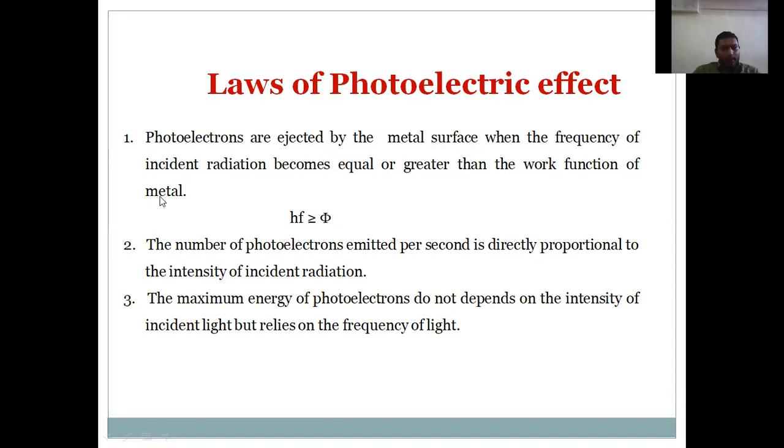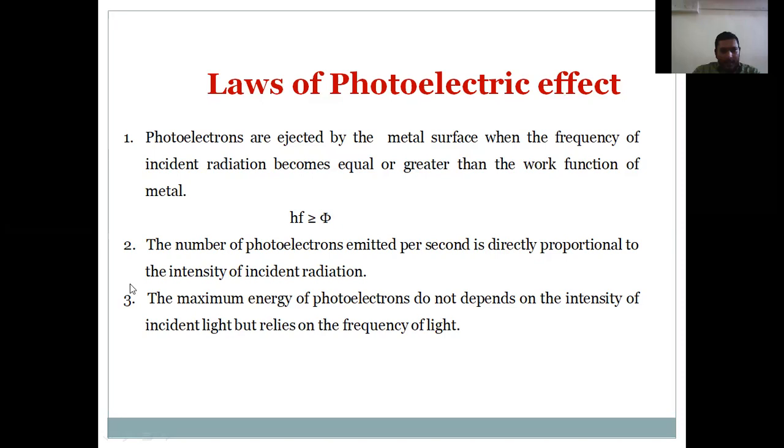Friends, this law states that the number of photoelectrons emitted per second by the metal surface is directly proportional to the intensity of incident radiation. And one incident photon on the metal can eject only one electron from its surface.